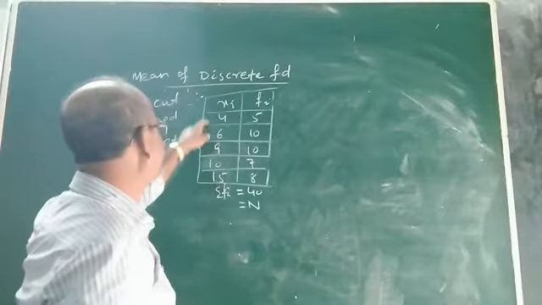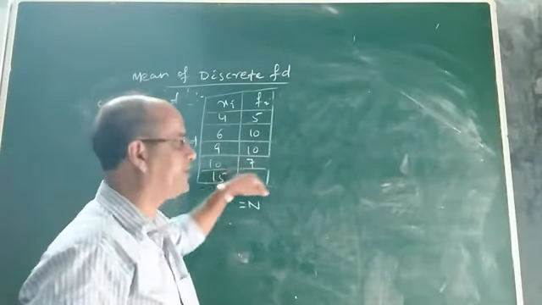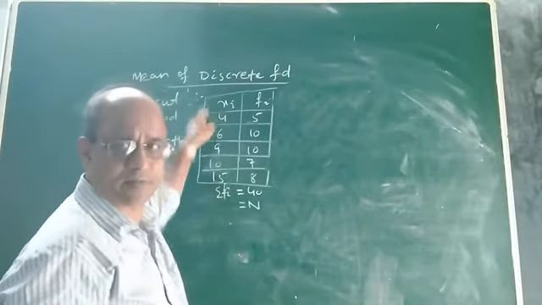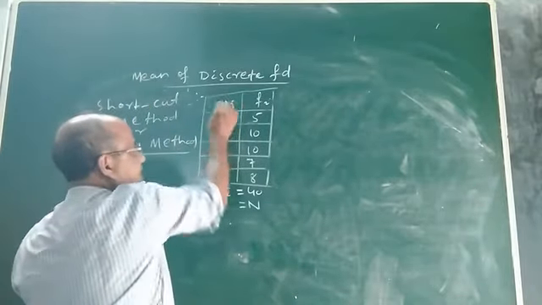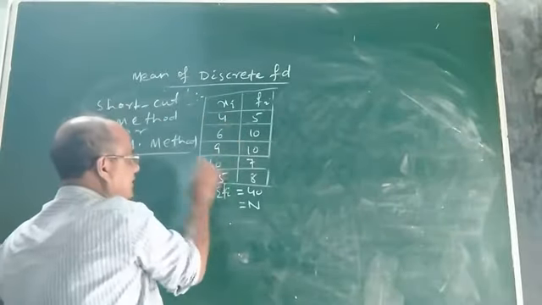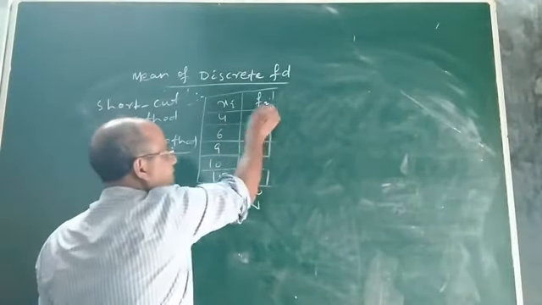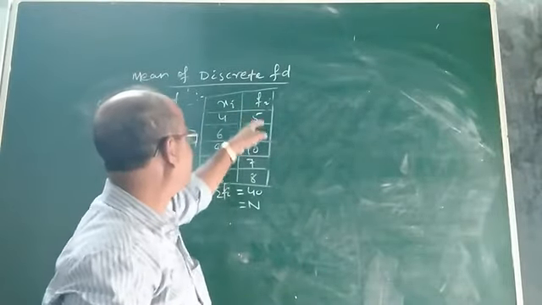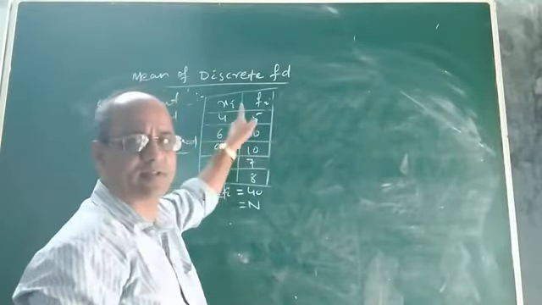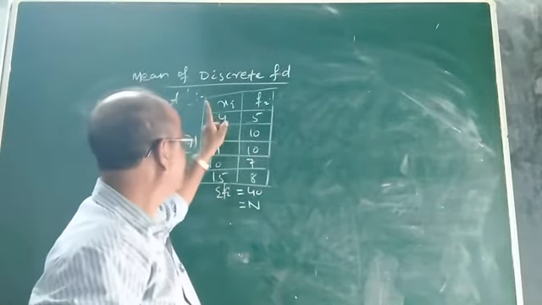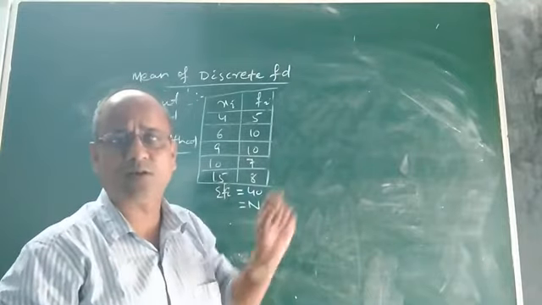For that, let us consider a discrete frequency distribution in which the scores or the observations are given as xi. Xi means the score or the observations. Suppose 4, 6, 9, 10, 15 and their corresponding frequencies fi. Fi stands for frequency. Now how do we calculate the mean of this discrete frequency distribution by the long method?